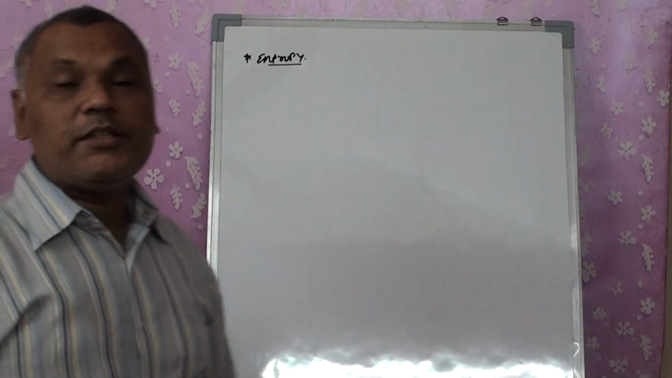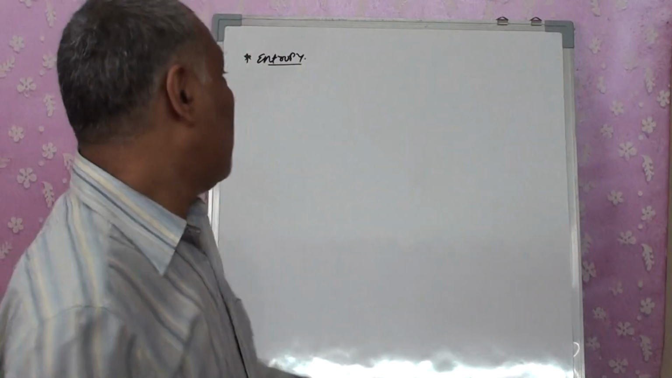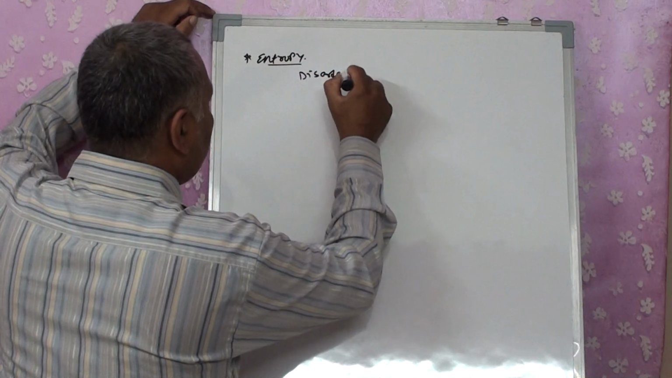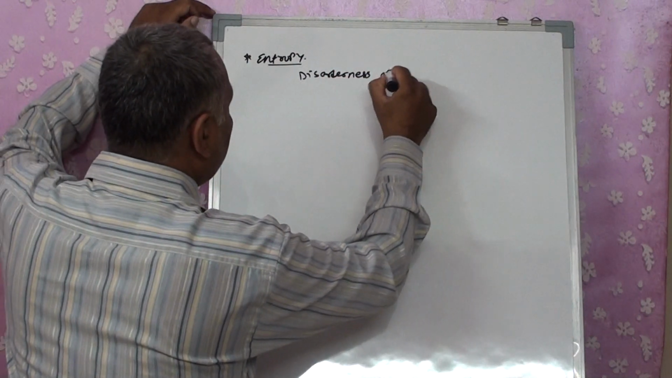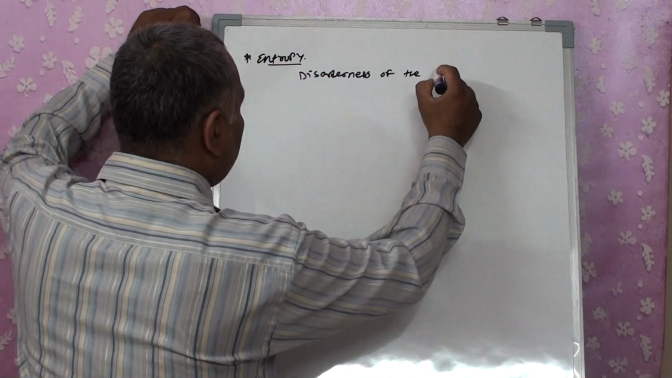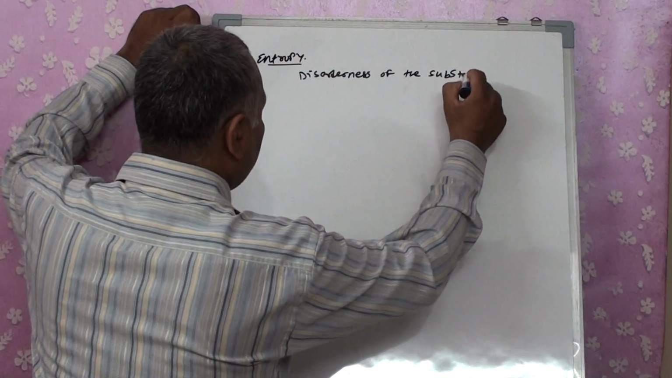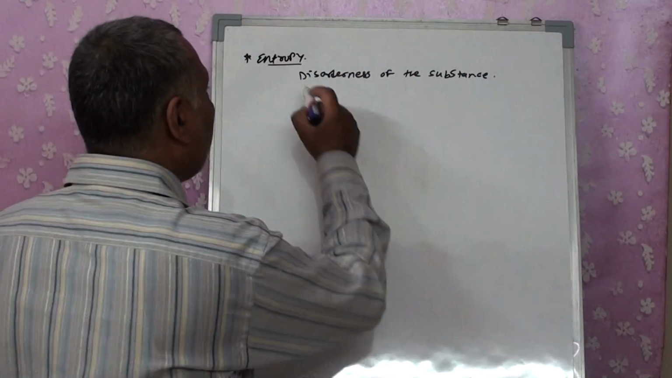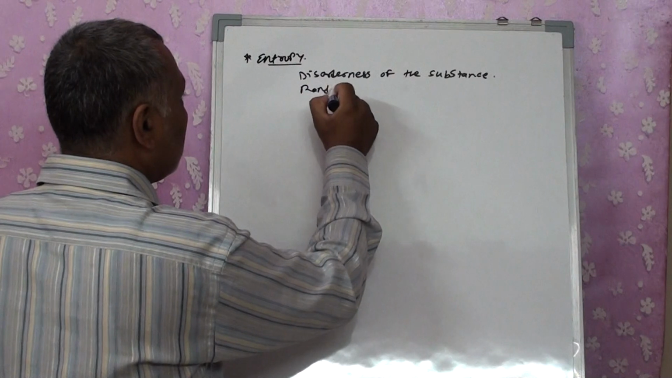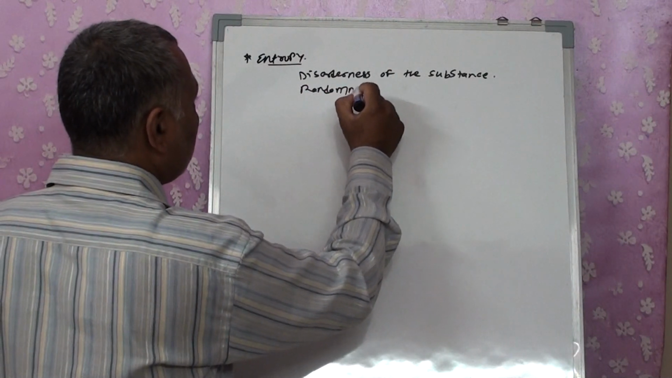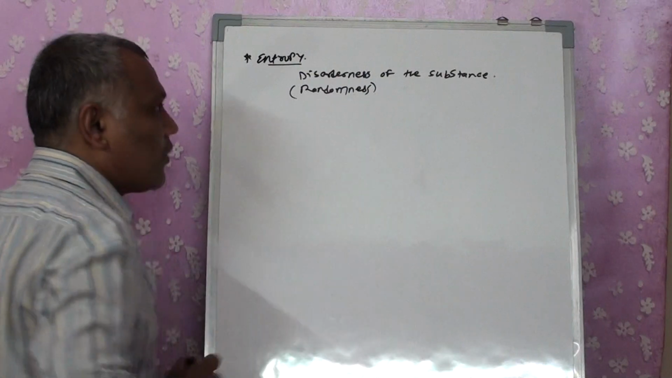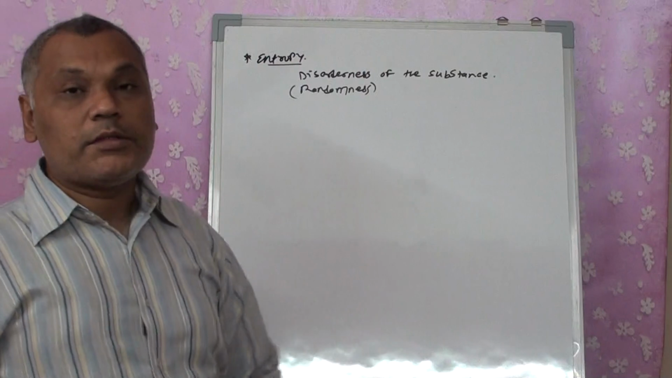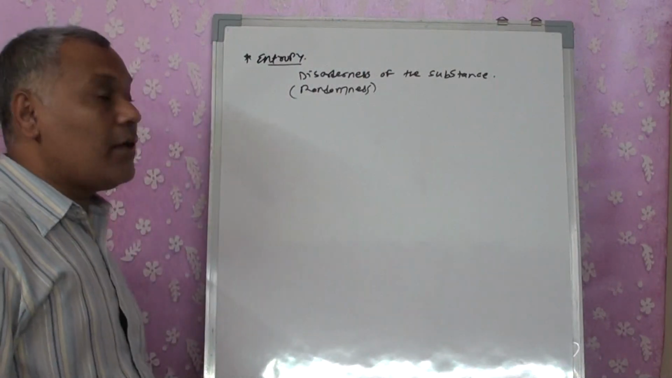Entropy is termed as disorderness of the system. Entropy means disorderness of the substance, or the other word we can use in place of disorderness is randomness, right? Randomness of the substance is also considered to be entropy.